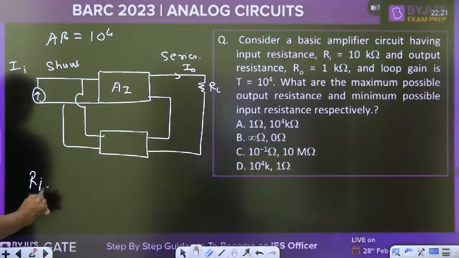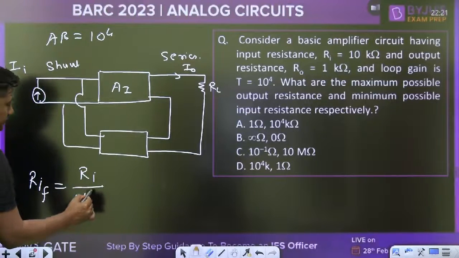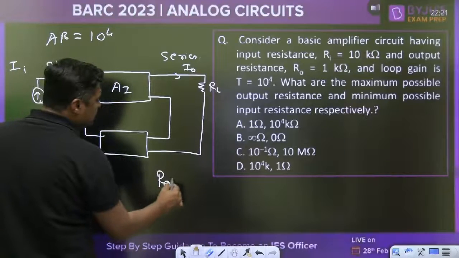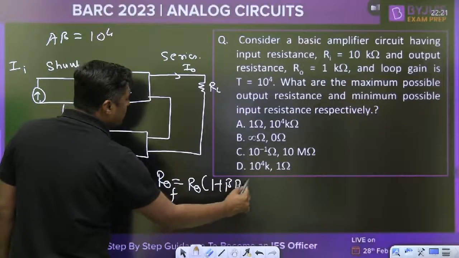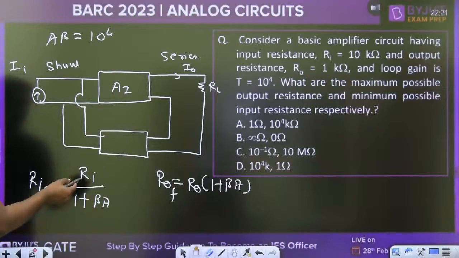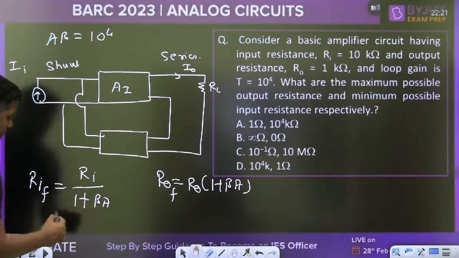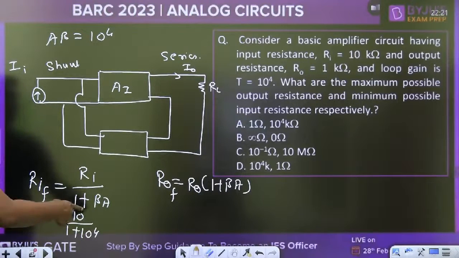Input resistance decreases means Ri upon 1 plus A beta. Or output resistance increases means R0 into 1 plus A beta. Finished. Multiply and divide by the desensitivity. So Ri upon 1 plus A beta. What is the Ri? 10 kilo ohm divided by 1 plus A beta. Loop gain is given as 10 to the power 4. 1 is negligible.